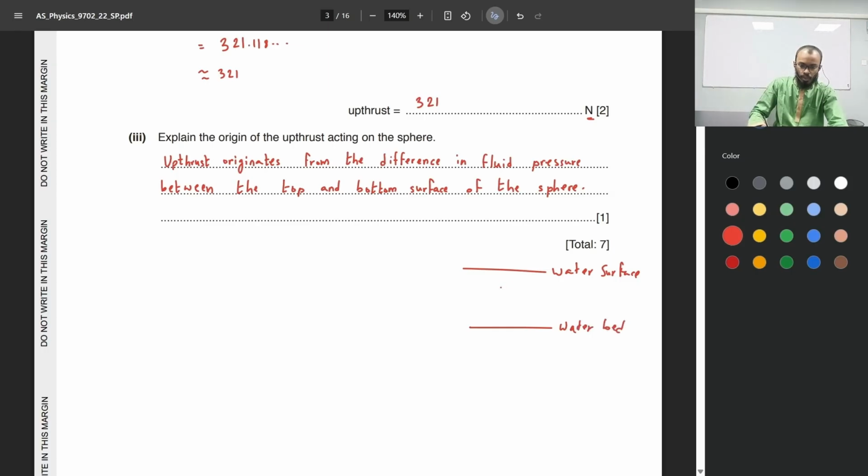If a sphere is floating somewhere between these two, the origin of the upthrust would be the difference in pressure between the top and the bottom surface, similar to before. This happens because the pressure, hydrostatic pressure or pressure exerted by a fluid, increases with depth. So the pressure exerted over here is greater than the pressure exerted at the top, which is why there is a net force upwards, and that upward force is upthrust.